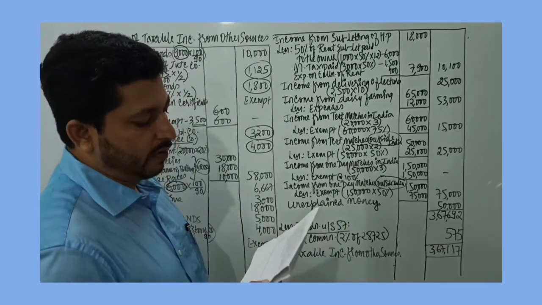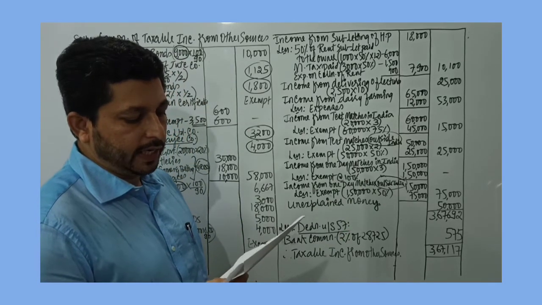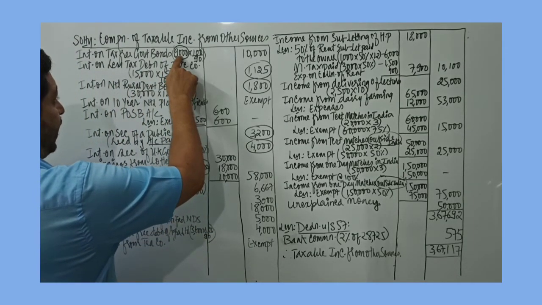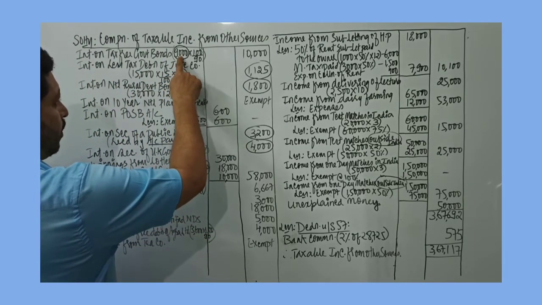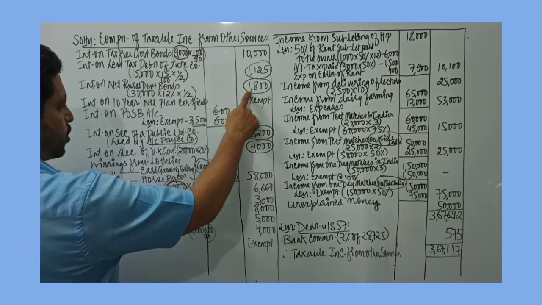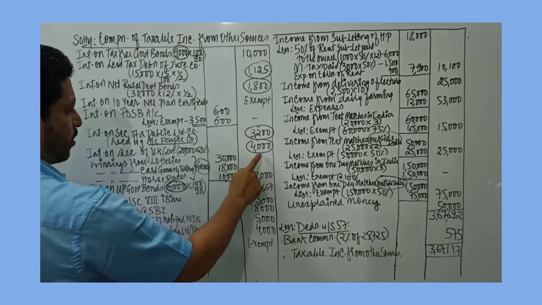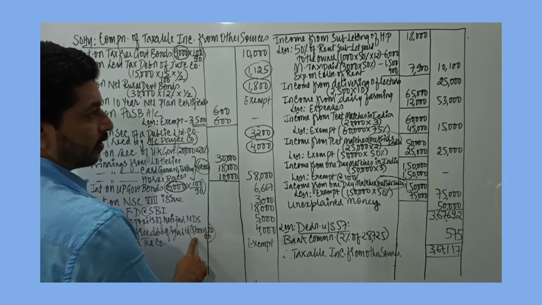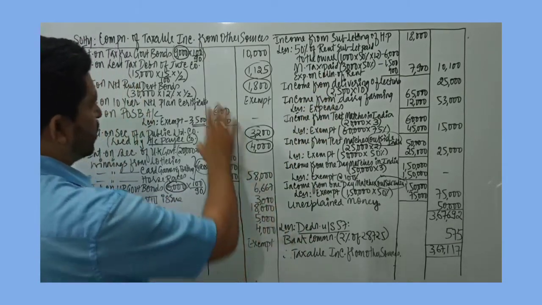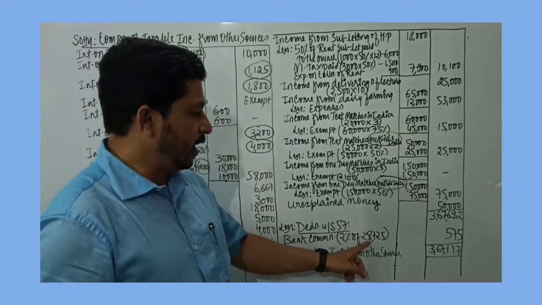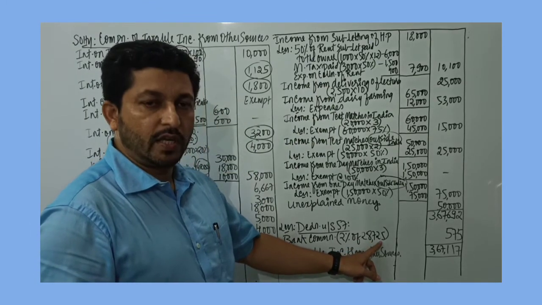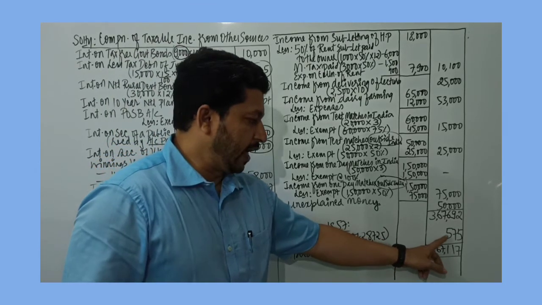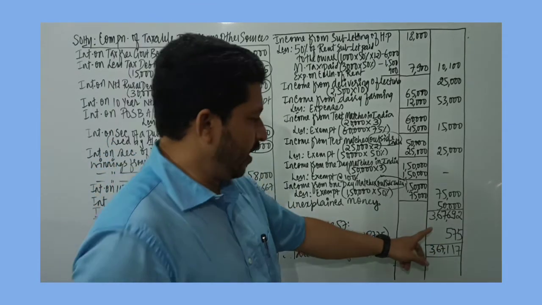Then he paid 2% of net interest as bank commission for collecting interest on all the securities. On all the securities, net interest. So 9,000 plus 1,125 plus 1,800 plus 3,200, 4,000, 6,000 and 3,600. There is no interest on securities there. When you add it together, you get 28,725. This is the net interest. On that, 2% commission is given, bank commission. So if we calculate, you get 575.